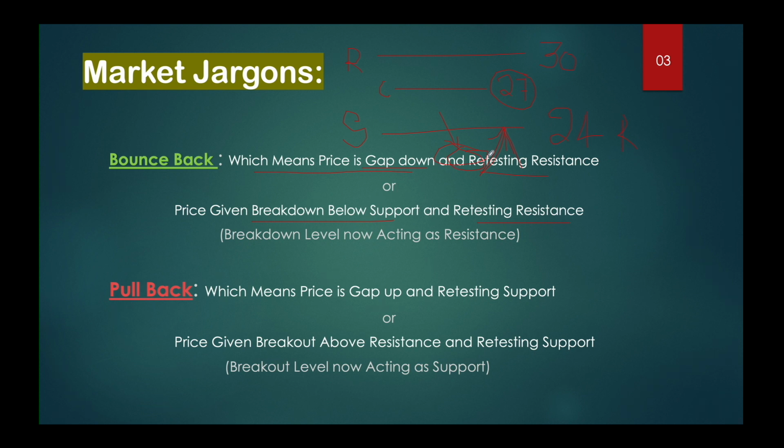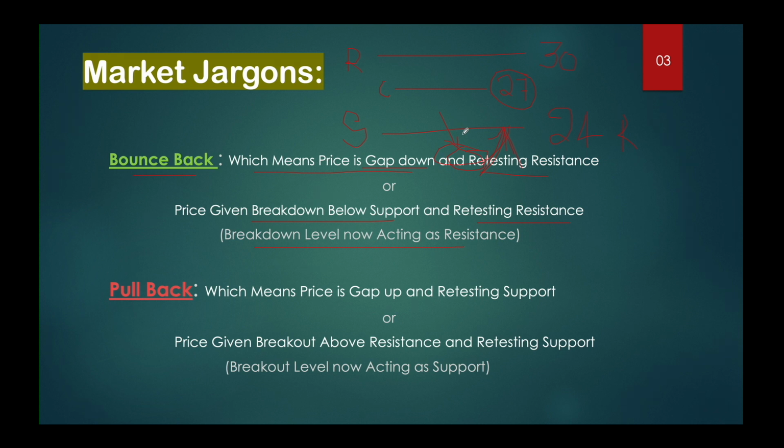And if the price is retesting upside towards this 24 region, that will be called a bounce back. The breakdown level is now acting as the resistance. That's what I am telling you: when a breakdown happens below the support level, it immediately turns into the resistance.